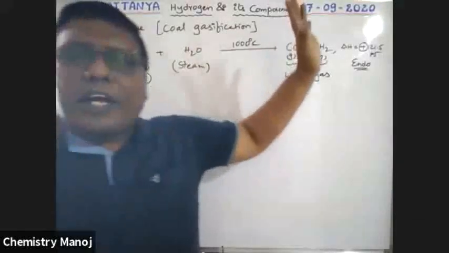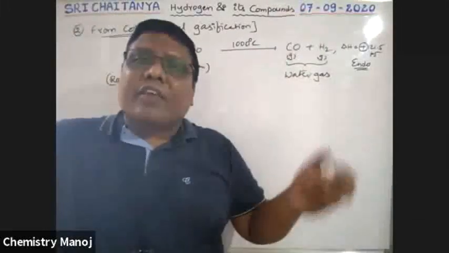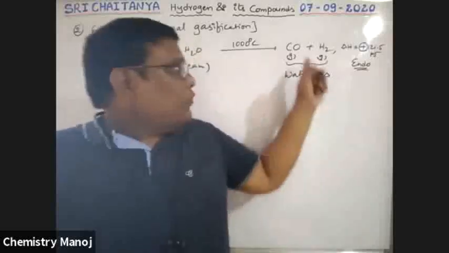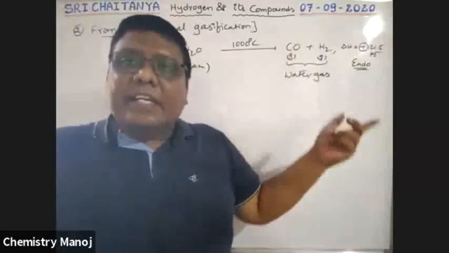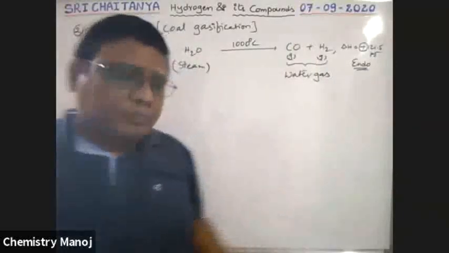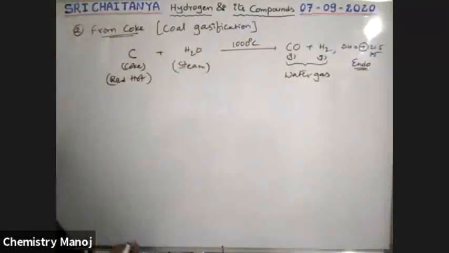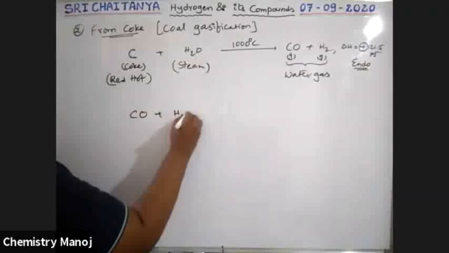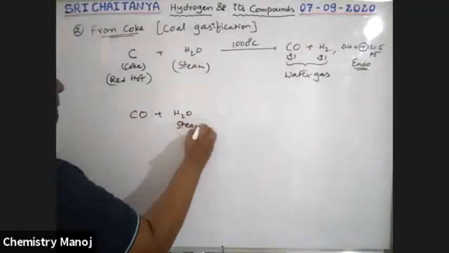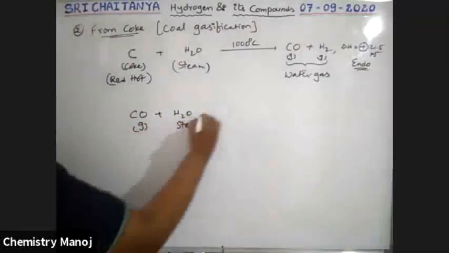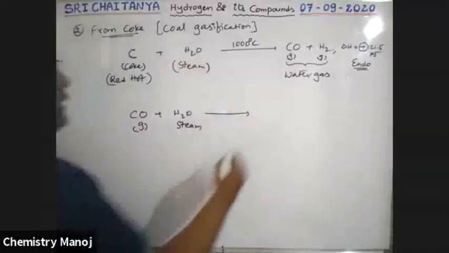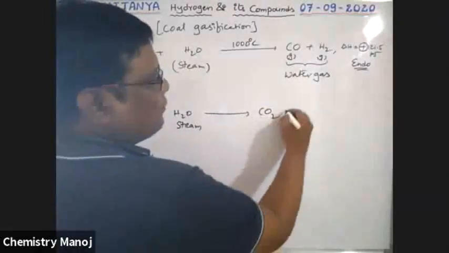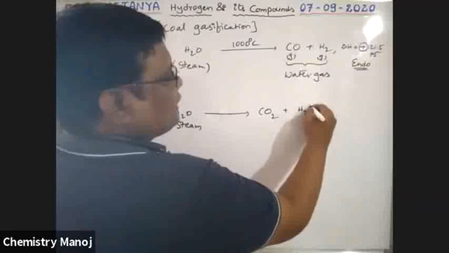Here we have both carbon monoxide and hydrogen, but we want only hydrogen. To increase the percentage of hydrogen, the formed CO is once again treated with steam. Carbon monoxide is changed to carbon dioxide, and once again hydrogen gas is liberated.